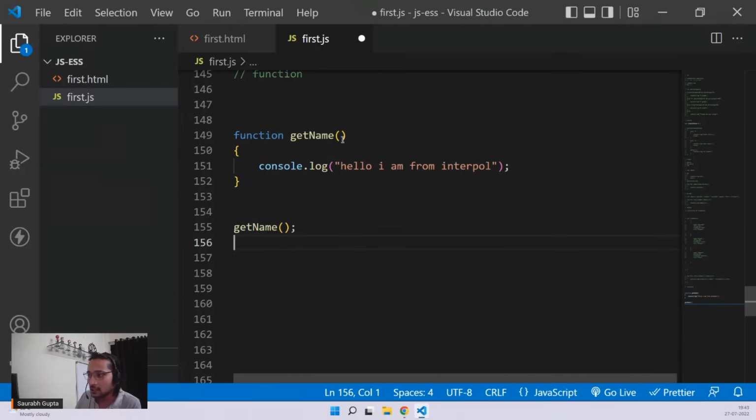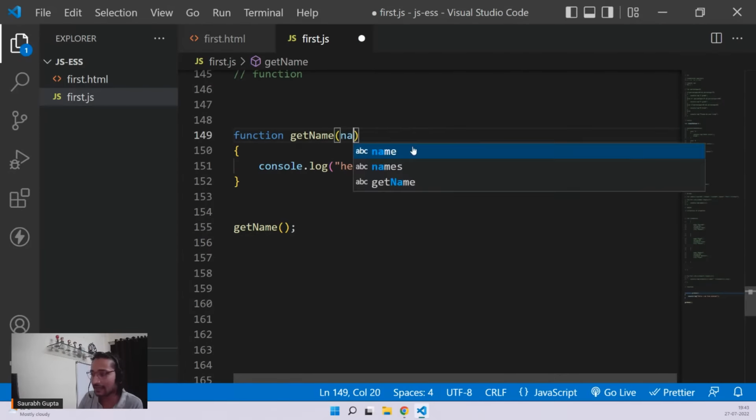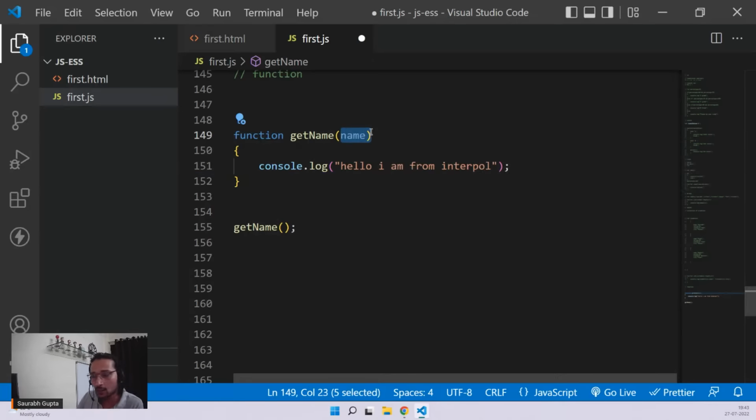For that, you have to go in this parenthesis and create a variable. For example, I create a variable called name. Now this variable can only be used inside the function, but the value of this variable can come from outside where it is getting called. So I can use this variable in here now. Hello, I'm from Interpol and my name